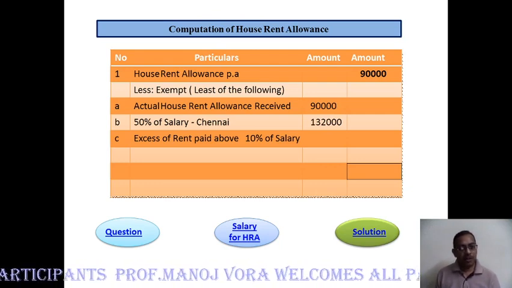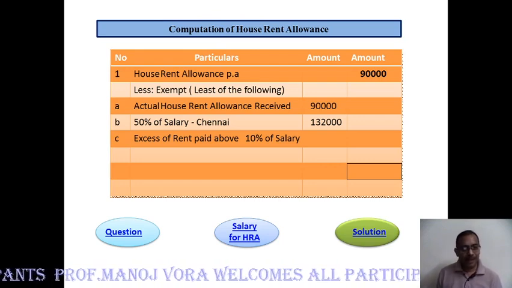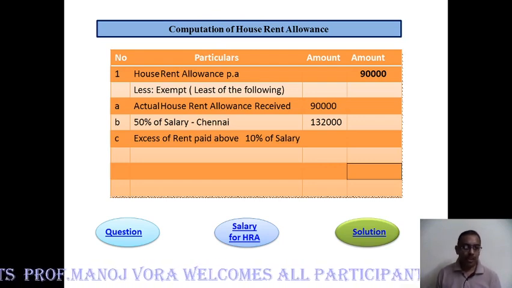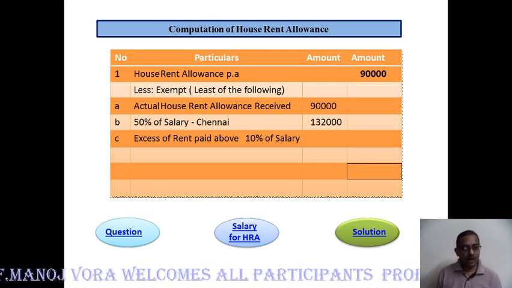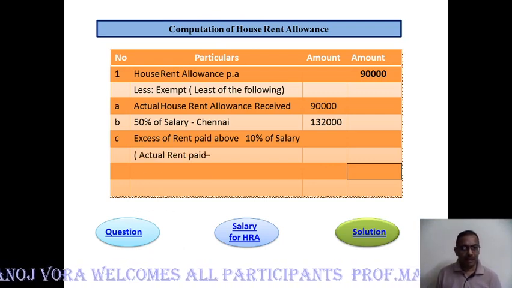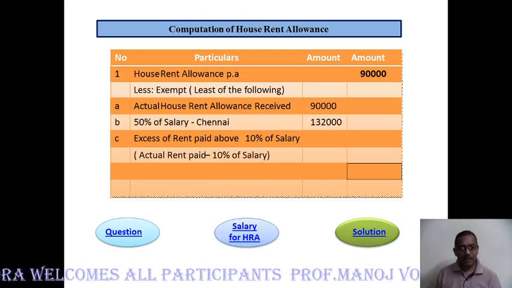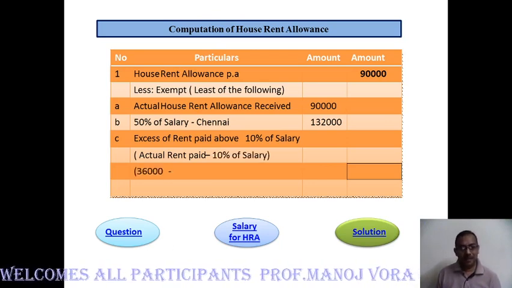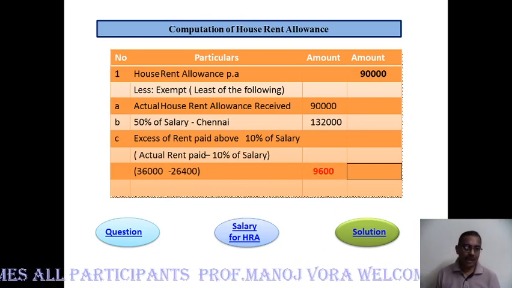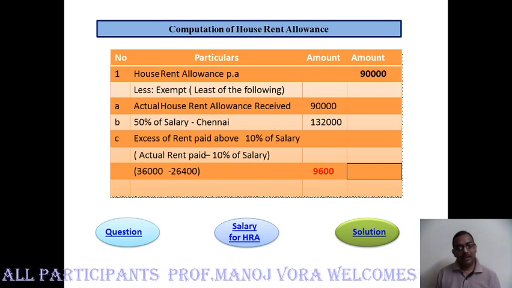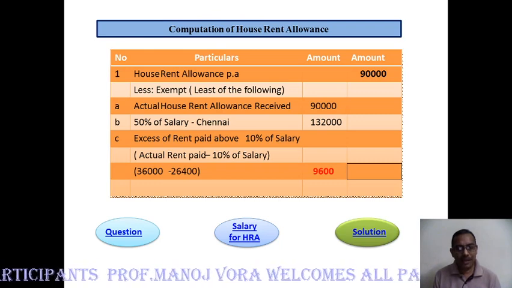50% of salary we found 2,64,000, so 50% works to 1,32,000, and the rent actually paid by the employee, 3,000 per month, so it becomes 36,000 minus 10% of salary we have calculated, which is 26,400. The difference will be exempted. So 90,000 minus how much we have got? We have got 3 figures: 90,000, 1,32,000 and 9,600.